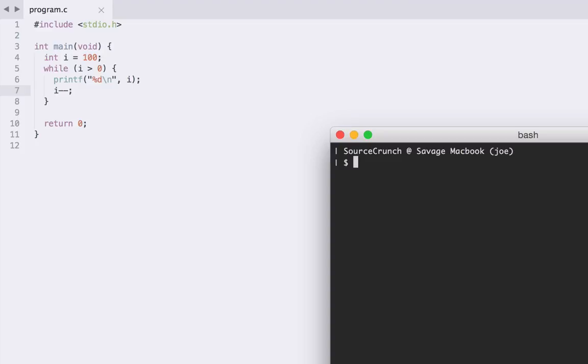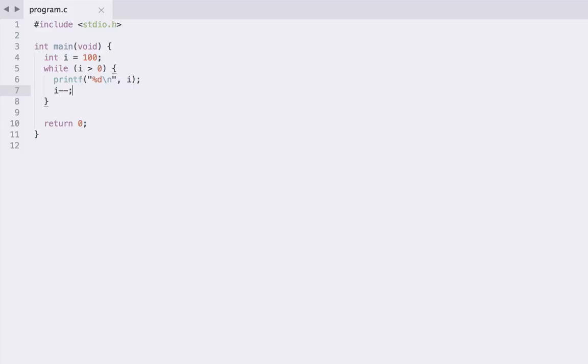Now when we're doing counting loops like this, you can see we have a few different components involved. We have our declaration here, we have our condition of course for the loop, then we also have our update statement here to change the value of our variable to affect our condition so that at some point we meet the breaking condition to break out of the loop and stop executing the looped block. And C actually provides a shorthand way to do this.